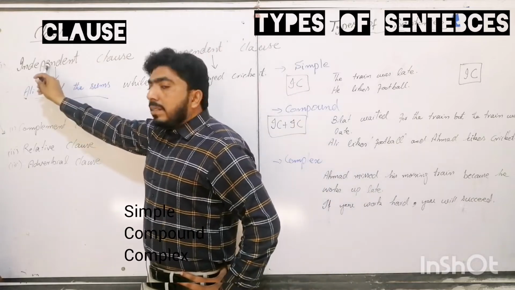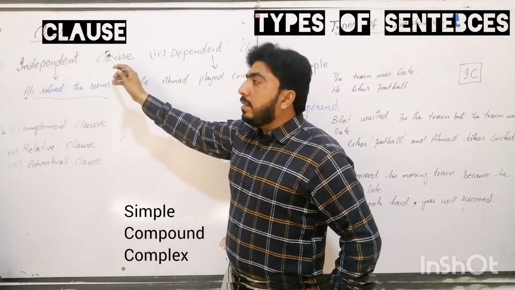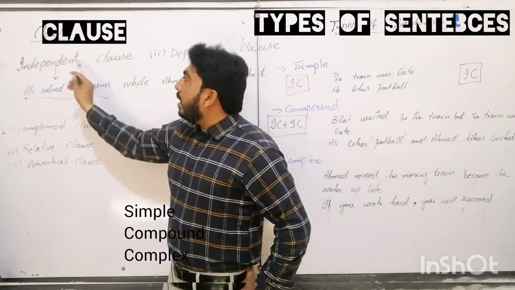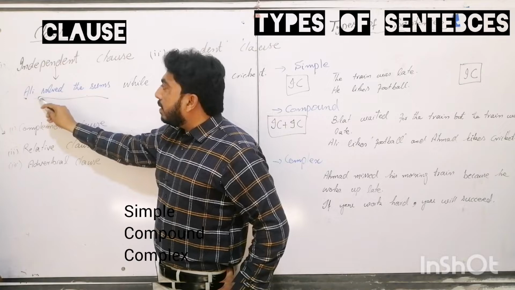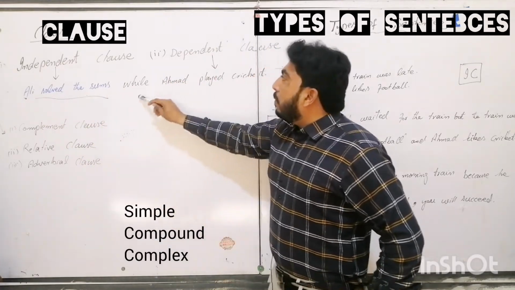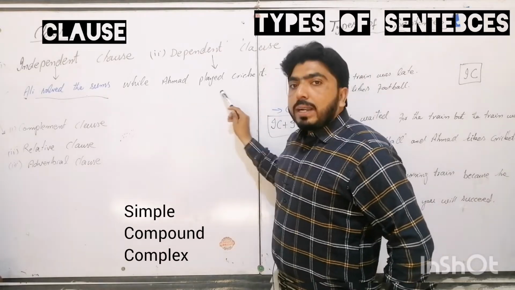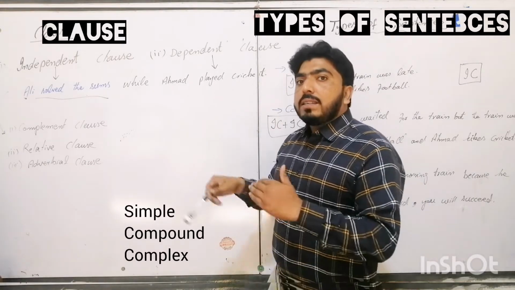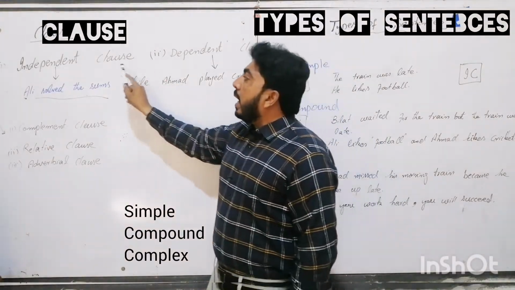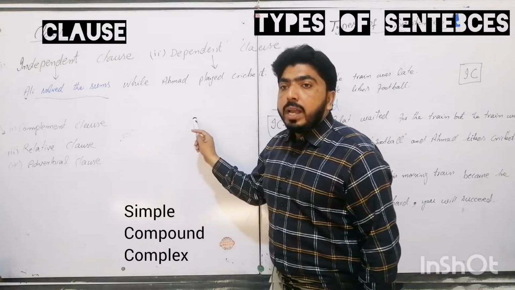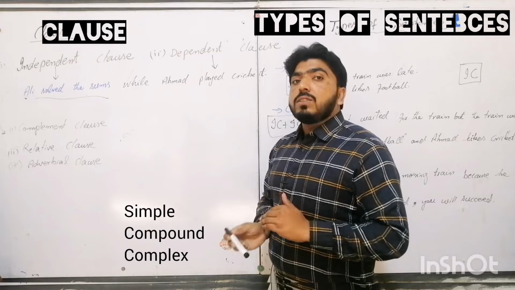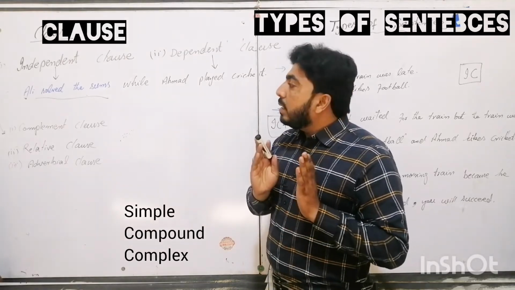So the clause which can stand as a complete sentence and does not depend on another clause is called an independent clause. This is an example of an independent clause: Ali solved the sums. But this clause, while Ahmad played cricket, cannot stand as a complete sentence. Why? Because it has to depend on another clause for the completion of its meaning, and the necessary condition for a sentence is that a sentence always conveys a complete thought.